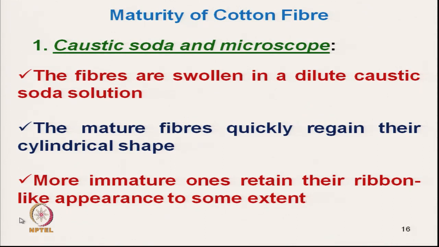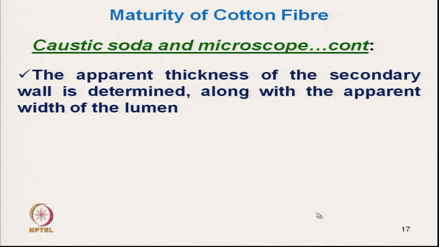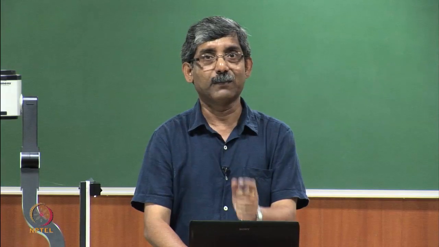So, immature fiber will not change their shape. The apparent thickness of the secondary wall is determined, and from the microscope we can clearly see the apparent thickness.